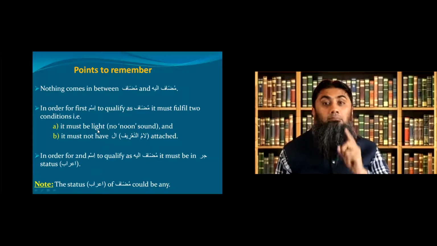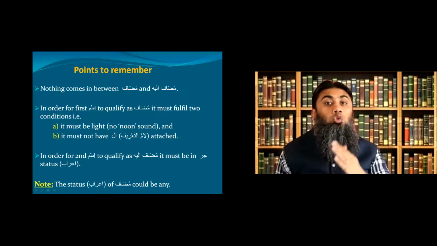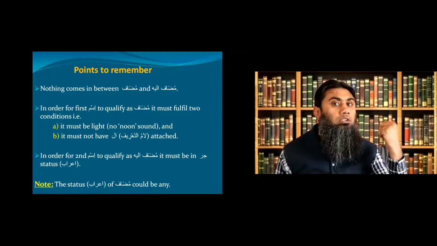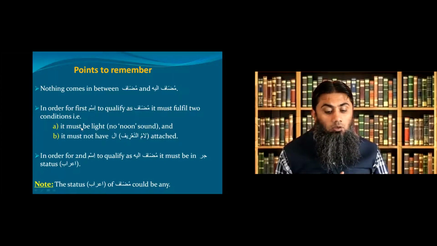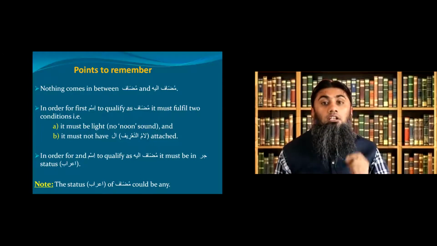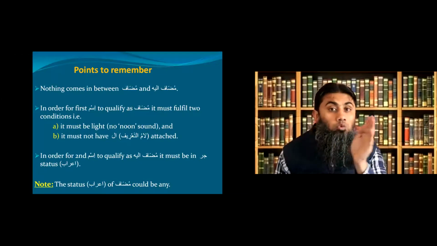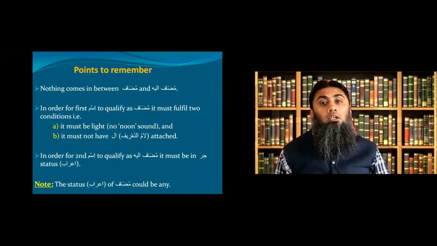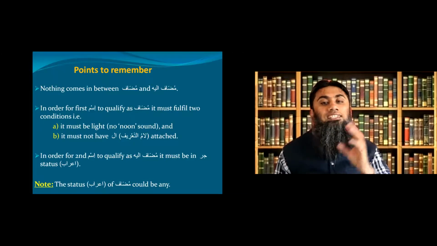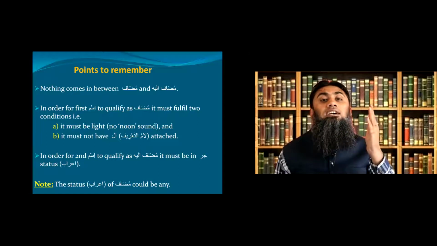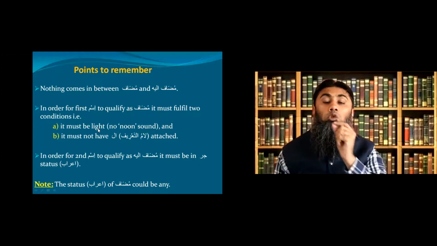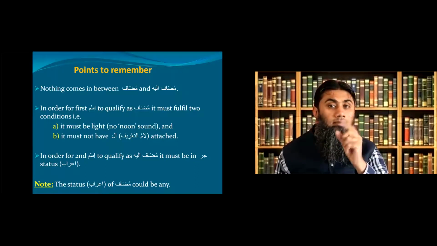Condition number one, it must be light. Light means no noon sound. Remember, if you cannot remember, go back to the first module video. In our first module, we learned the concept of light and heavy. If an ism has a noon sound, it's called heavy. If you remove the noon sound, it's called light. Example, Muslimun is heavy. Muslimu is light. Muslimuna is heavy. Muslimu is light. So basically, when you remove the noon sound from the ism, it becomes light.